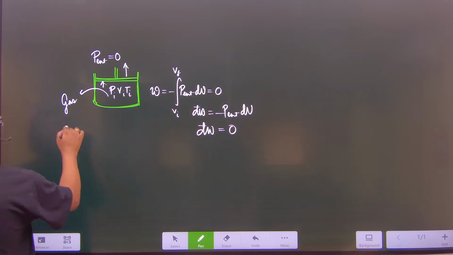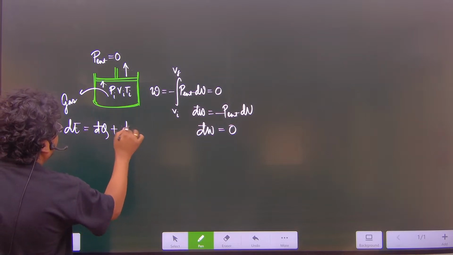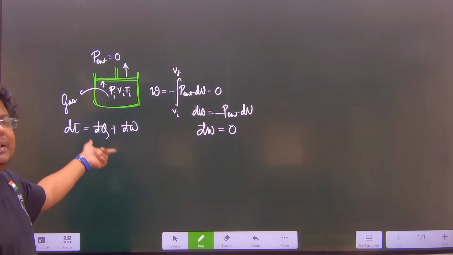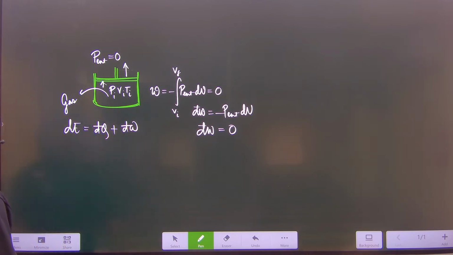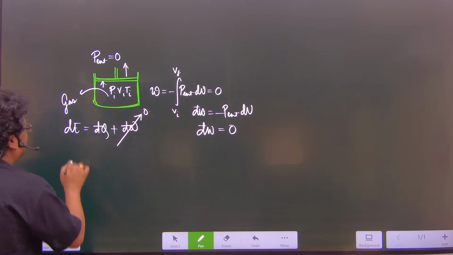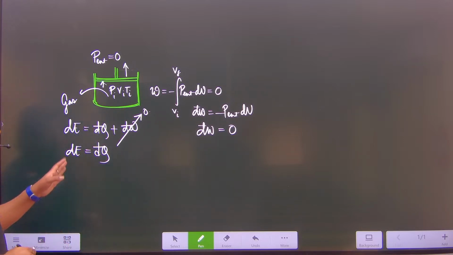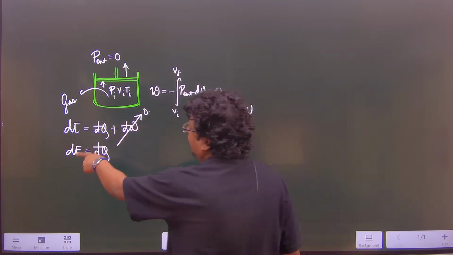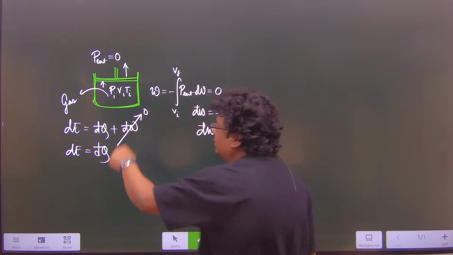Hence, from the first law of thermodynamics, dE is equal to d cut Q plus d cut W, where d cut is used in order to express the infinitesimal change of the two path functions Q and W. So as the magnitude of d cut W is equal to 0, we can say that dE is equal to d cut Q. So the infinitesimal change of a state function is equal to the infinitesimal change of a path function.